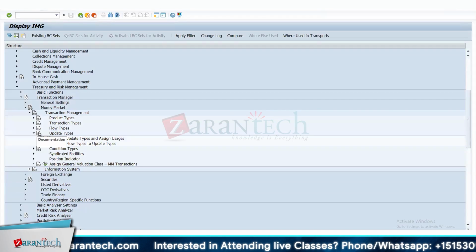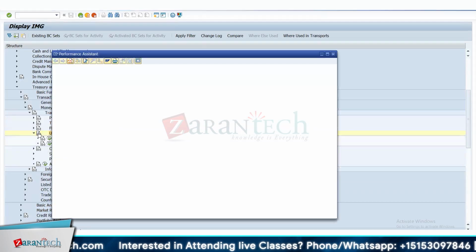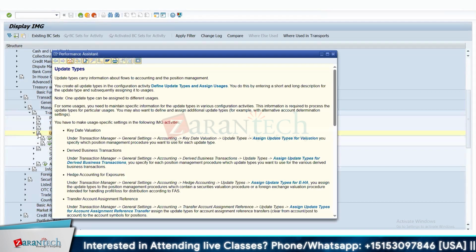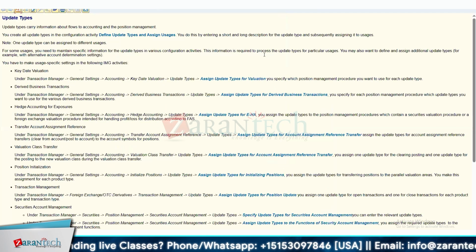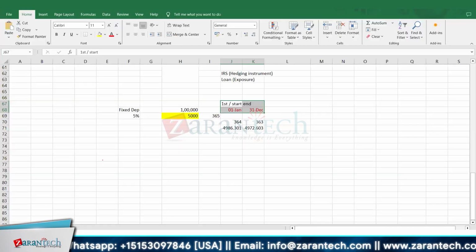Right. So before you understand the condition type, let's also spend a minute on something called update type. Then we'll go back to condition type. Update type actually is a very important parameter, which also helps us in accounting. So basically the flow is like this. I think I have some document also.